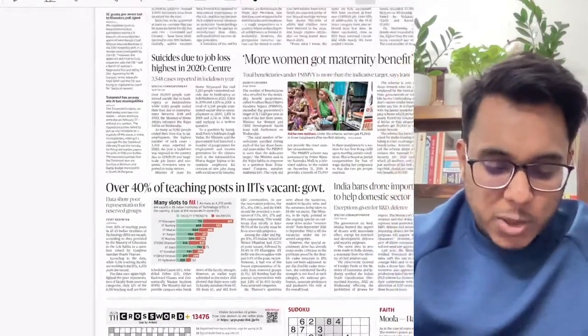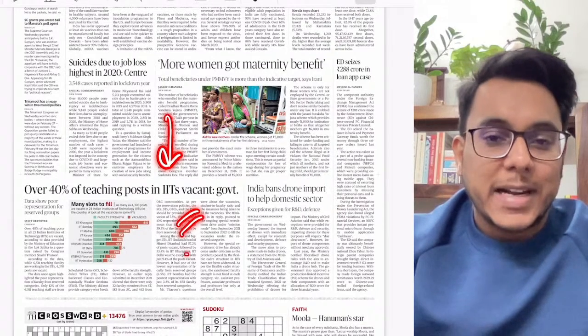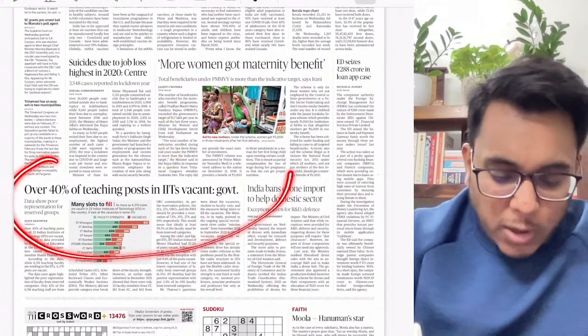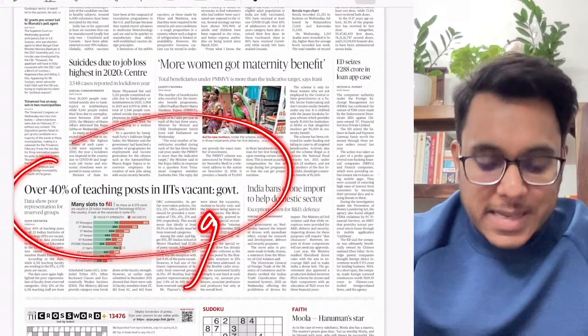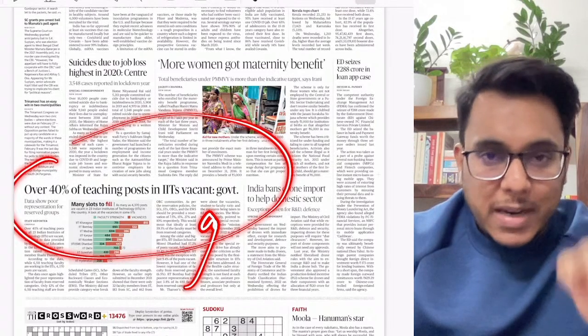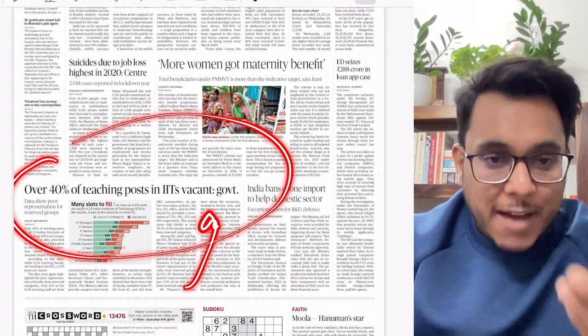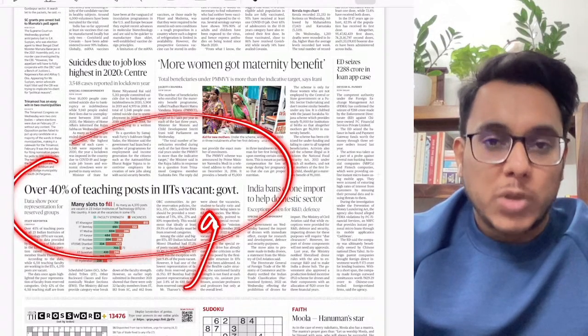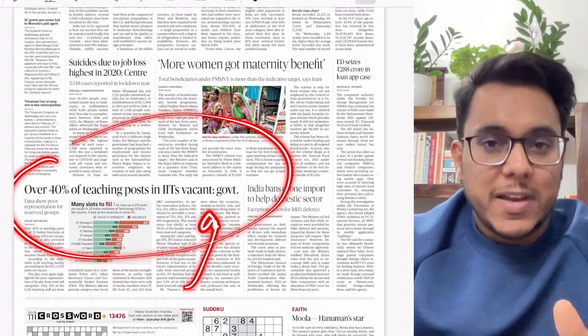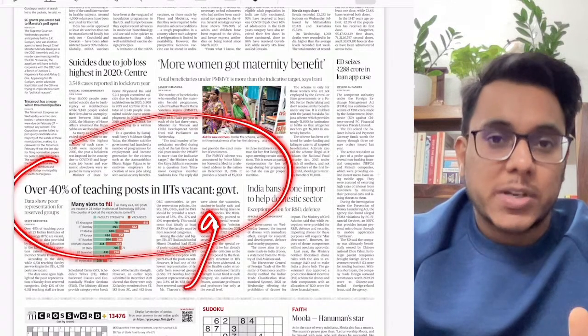Then over 40% of teaching posts in IITs vacant, government says. Now see, 40% of teaching posts in the IITs are vacant. Only one idea you need to take up: these are premier institutions, and having so many vacancies in premier institutions might not be faring well for human resource development in India.